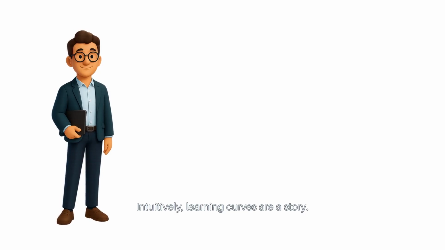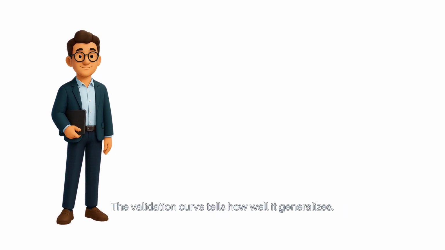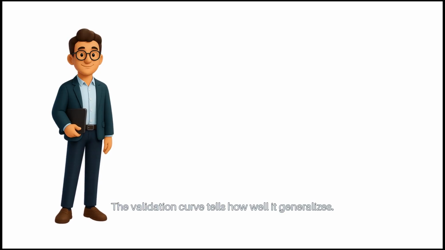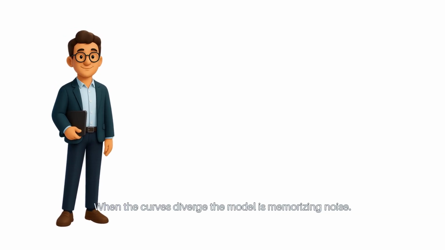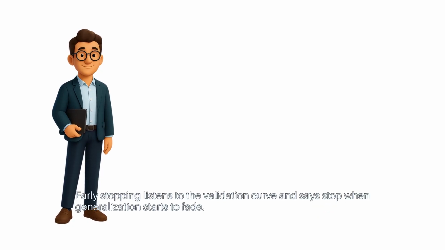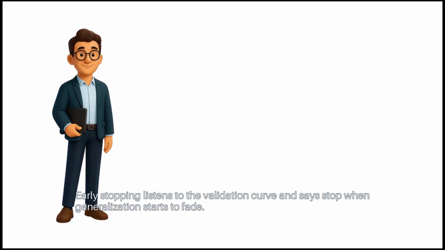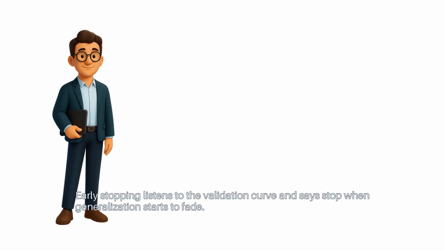Intuitively, learning curves are a story. The training curve tells how well the model fits the data. The validation curve tells how well it generalizes. When the curves diverge, the model is memorizing noise. Early stopping listens to the validation curve and says stop when generalization starts to fade.